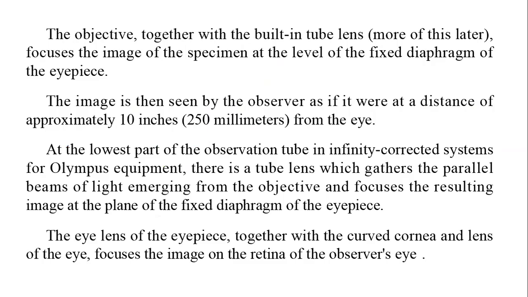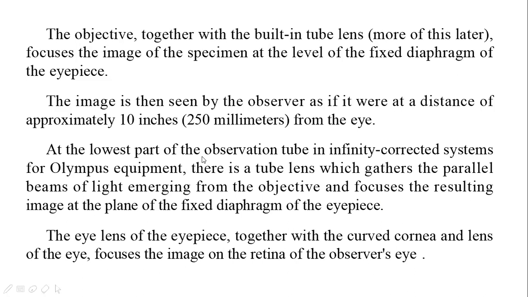So now as we have seen the different parts of the microscope, the objective we have seen, focus the specimen at the level of fixed diaphragm of the eyepiece. Okay, in the eyepiece there will be a diaphragm, and the image will be formed on the diaphragm of the eyepiece. Next, the image is seen by the observer if it were at a distance of approximately 250 millimeters. Okay, if the image is about 10 inches distant from the eye, we can see the image.